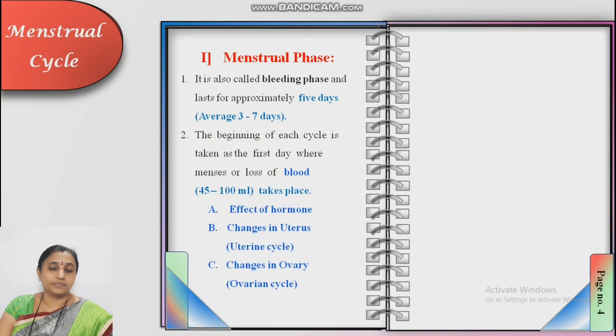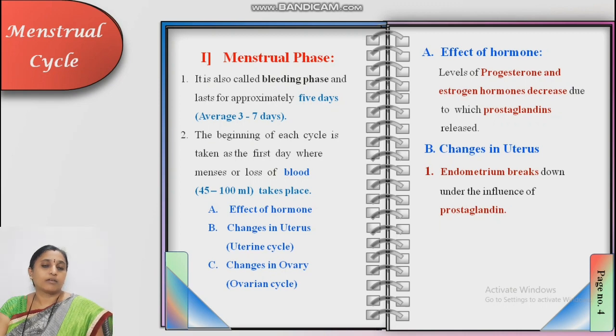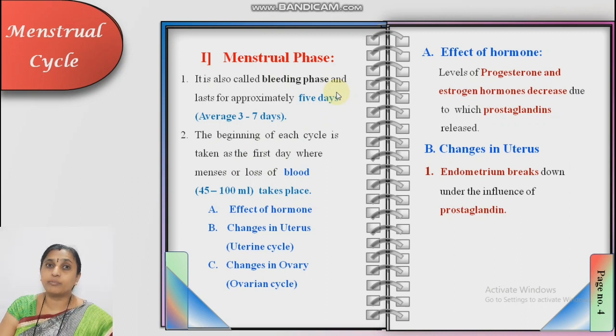Menstrual phase. See, menstrual phase is also known as the bleeding phase, because during this phase what happens? Bleeding occurs. Why does bleeding occur? Because the endometrium, the inner wall of the uterus, breaks, due to which blood vessels get ruptured and bleeding takes place. But why does this happen? Is there any factor which stimulates this breaking?